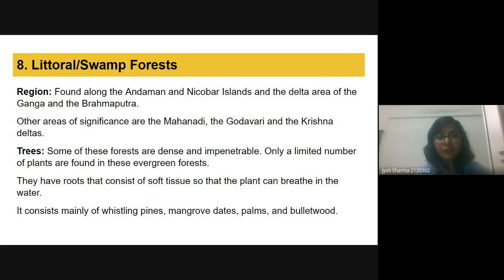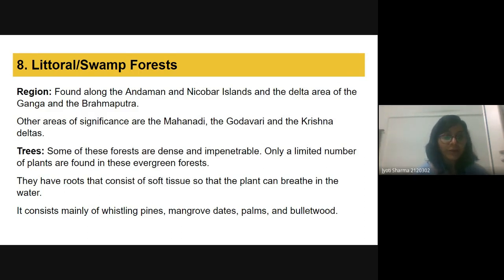Then we have the littoral or the swamp forest. These forests can be found near the delta area or along the Andaman and Nicobar, or near the delta, either of the Mahanadi or the Godavari or the Krishna delta. So here most of the forests are dense and impenetrable, so we cannot go very deep into this forest.